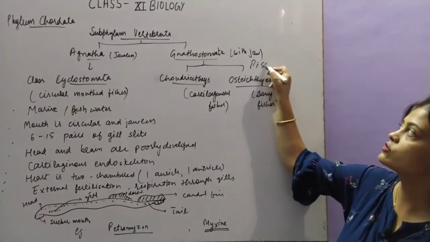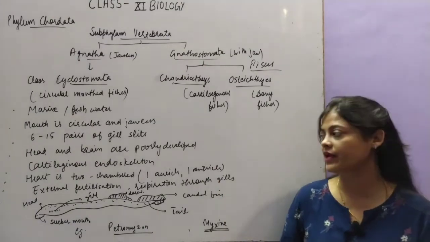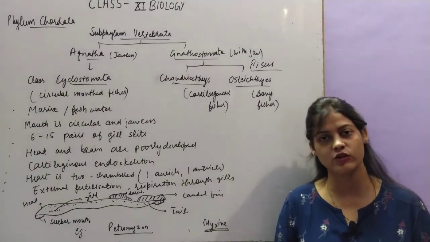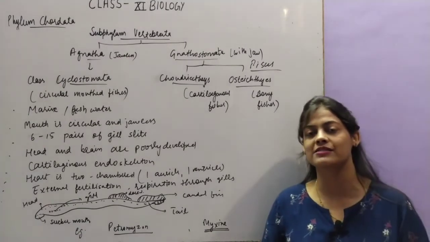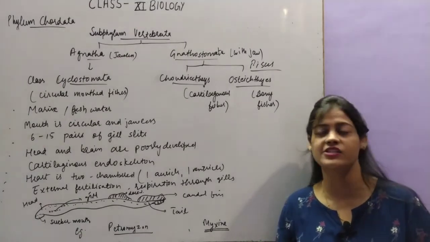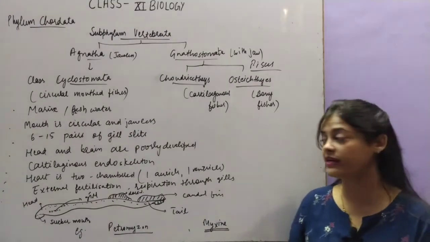ठीक है, जब हम इसको study करेंगे, तो they don't have proper head and brain. Next is cartilaginous endoskeleton. So they have cartilage in them. You know that bone is generally hard as compared to cartilage. तो cartilaginous endoskeleton इसके अंदर present होता है जो इसको support provide करता है.